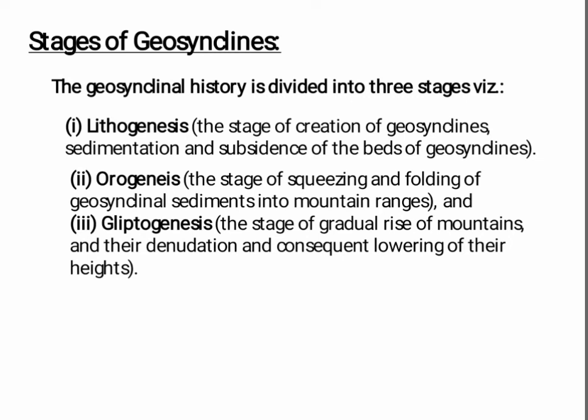Now come on to the stages of geosynclines. The geosynclinal history is divided into three stages. They are lithogenesis, orogenesis and glyptogenesis. The lithogenesis is the stage of creation of geosyncline, sedimentation and subsidence of the beds of geosyncline. Orogenesis is the stage of squeezing and folding of geosynclinal sediments into mountain ranges, and the glyptogenesis is the stage of gradual rise of mountains and their denudation and consequent lowering of their height.